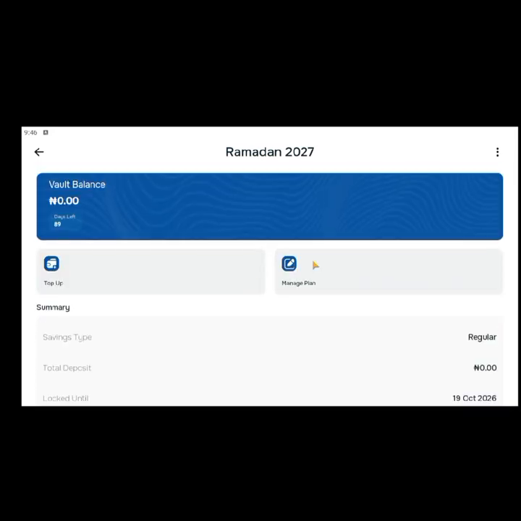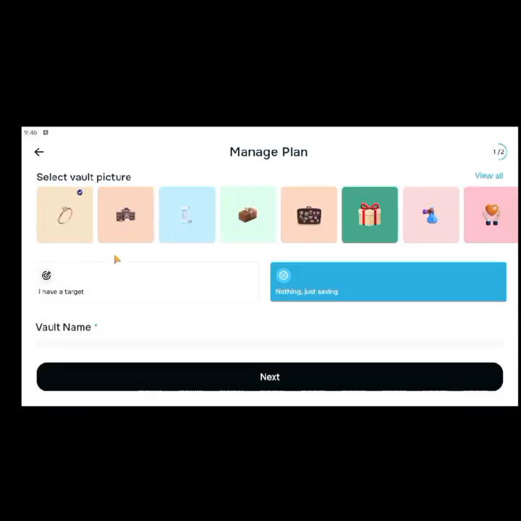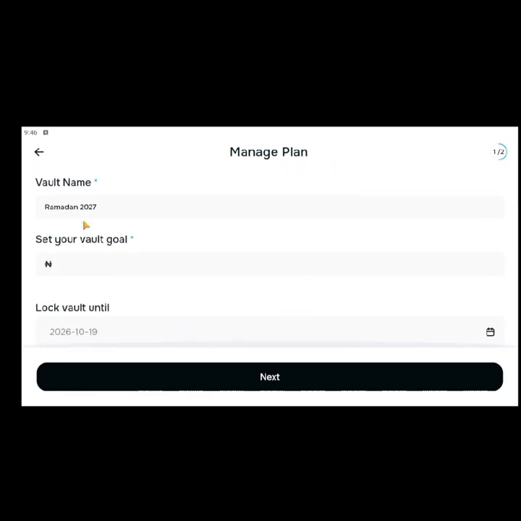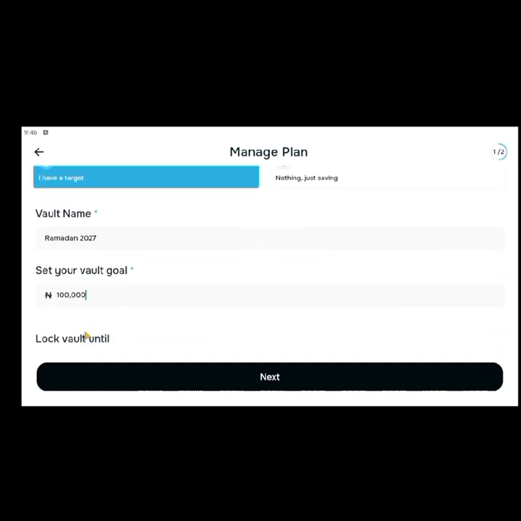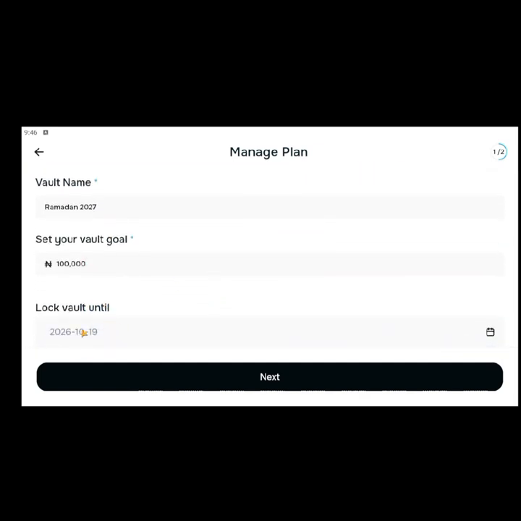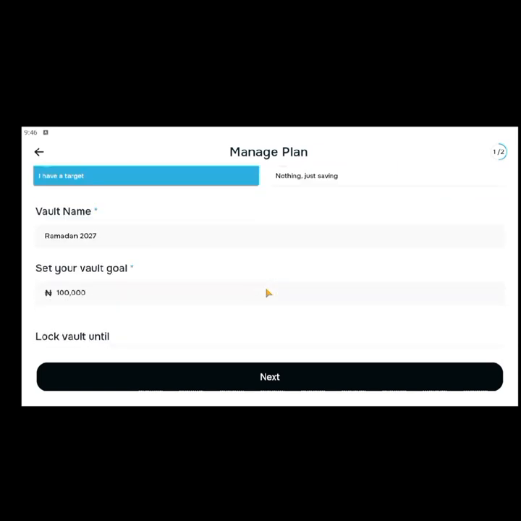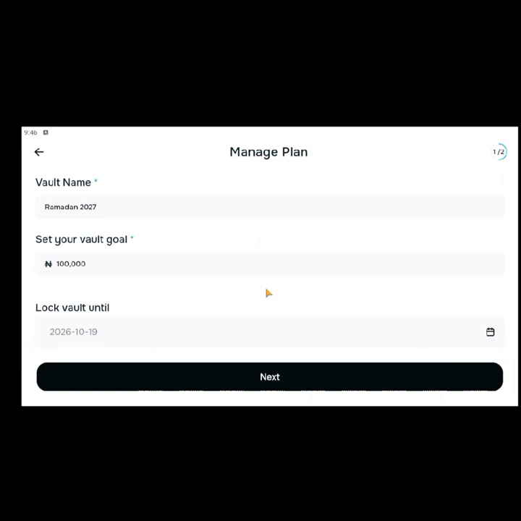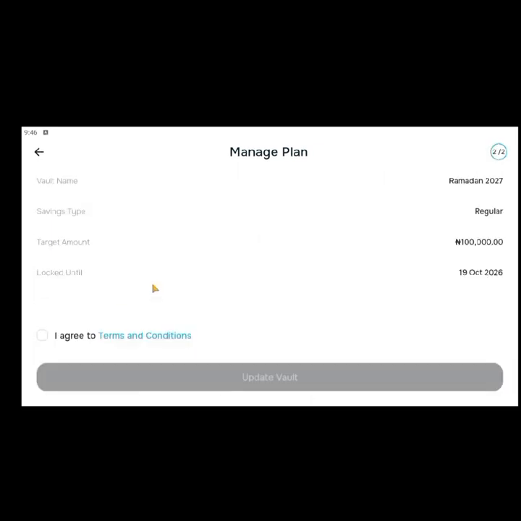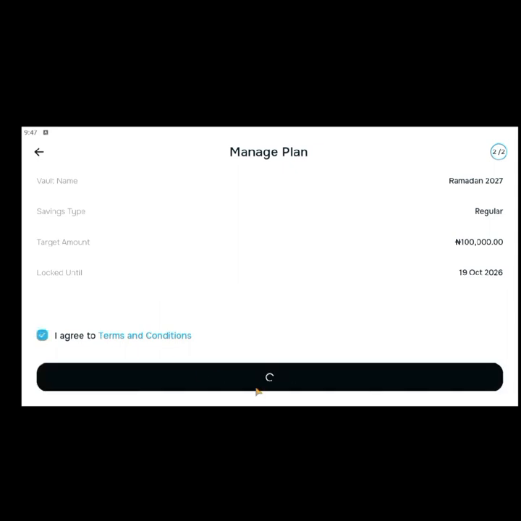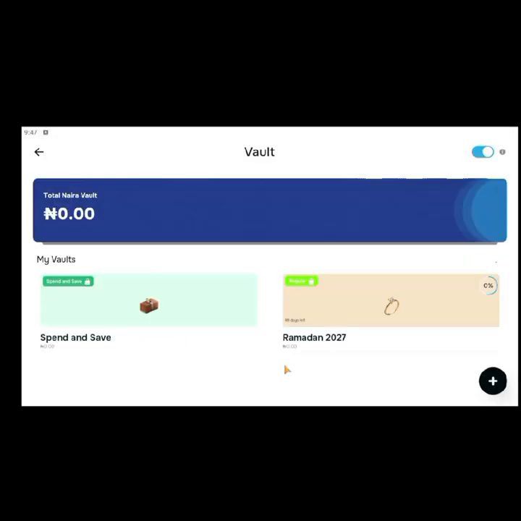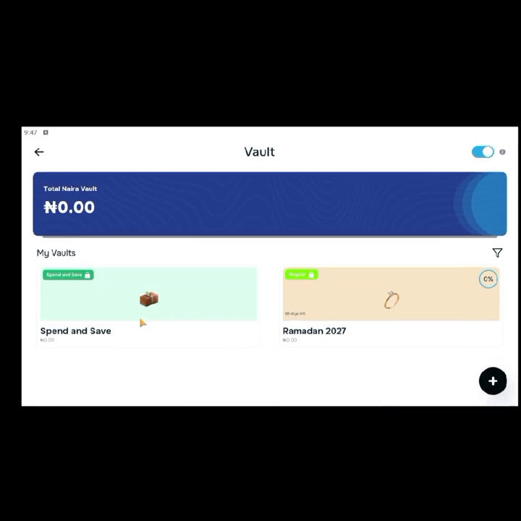You understand? So you can manage the plan. So maybe you want to edit something in the plan. Maybe you already have a target you want to achieve. So you can just come back over here. Let's say target of, let's say, 100,000 naira. I want to achieve this goal. So now you've created a vault as a locked vault. Can you now unlock the vault? So you can see we can't see any way to unlock it, meaning once your money is there, or once you've created the vault, you can't unlock the vault until that day. So you can see, just click on agree to this and click on update vault, and you should have it updated already to continue. Anyways, that's the second type of vault we have under Stecs.